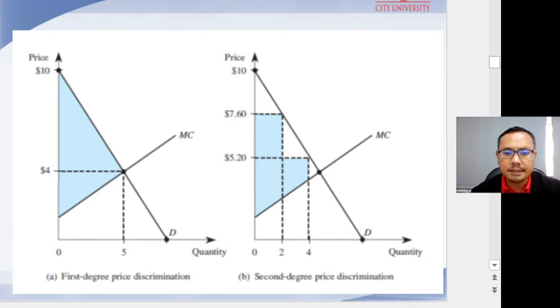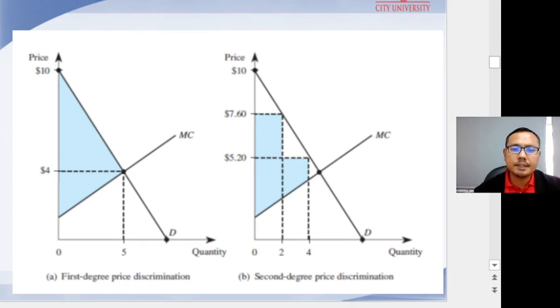However, this favorable outcome from the firm's perspective can occur only if the manager has perfect information about the price that each consumer is willing and able to pay for each incremental unit of output.